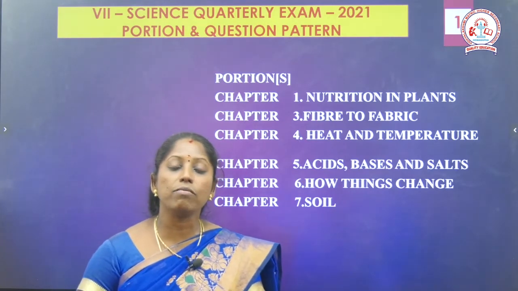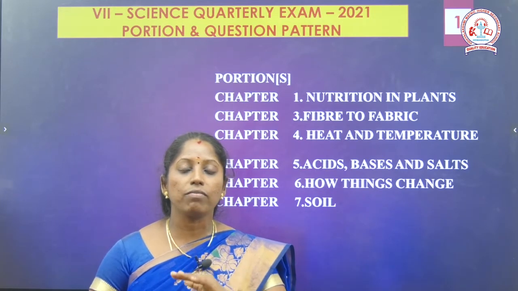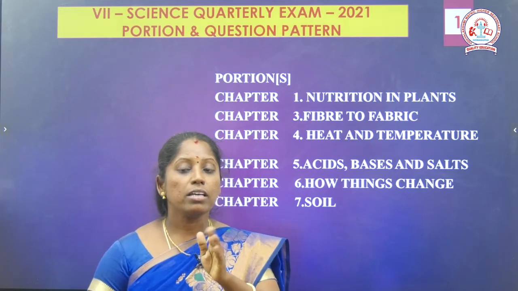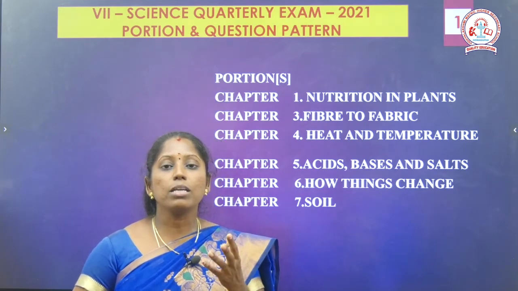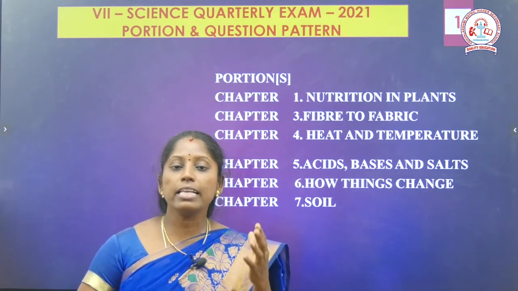In that lesson we know already that fibers are of two types: natural fibers and synthetic fibers. Here we should know about the natural fibers. In this chapter, we will learn about animal fibers. There are two animal fibers. What are they? Silk and wool.